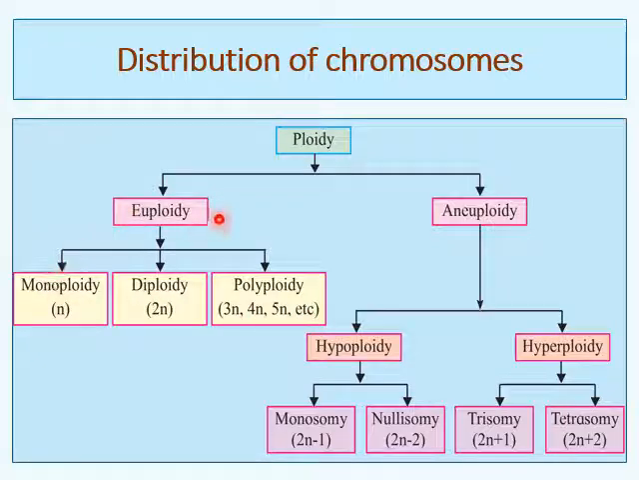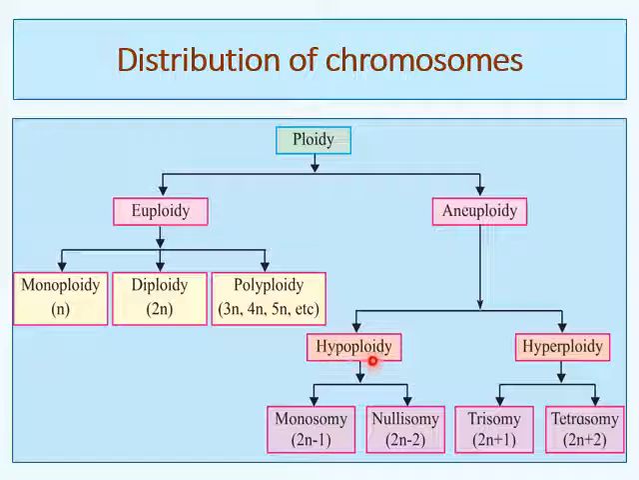So here euploidy means a normal set of chromosomes, and aneuploidy means an abnormal set of chromosomes. Aneuploidy is of 2 types: hypoploidy and hyperploidy. Hypoploidy means a less number of chromosomes, an abnormal number that includes fewer chromosomes than the original or normal number. Hyperploidy means somewhat more chromosomes than the normal set.